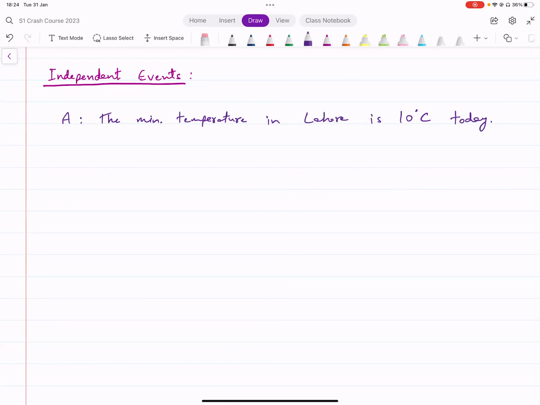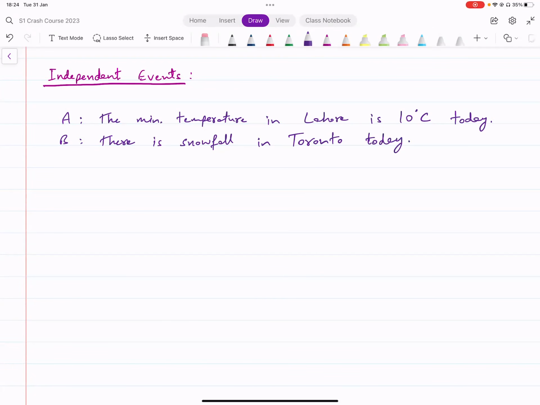And there's another event, event B: there is snowfall in, let's say, Toronto today.